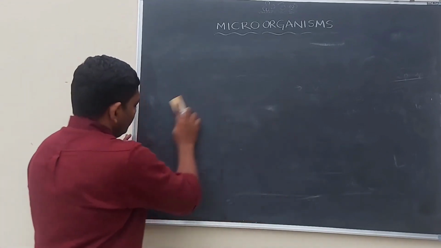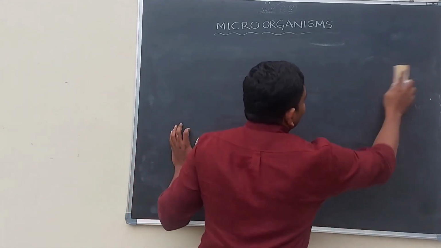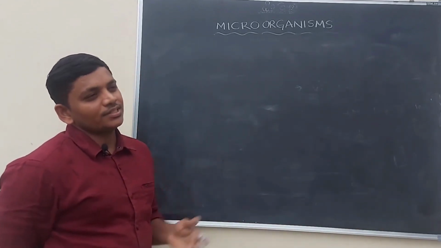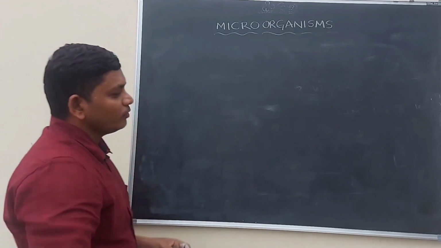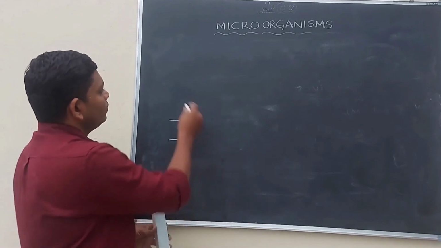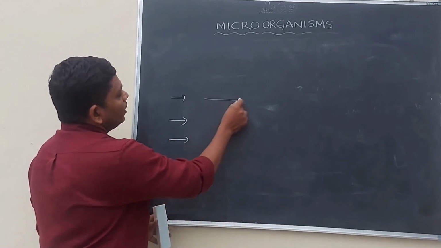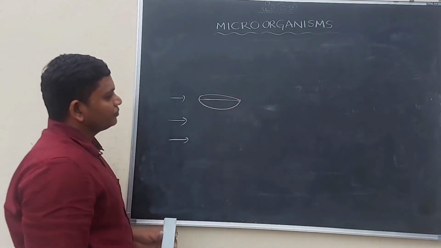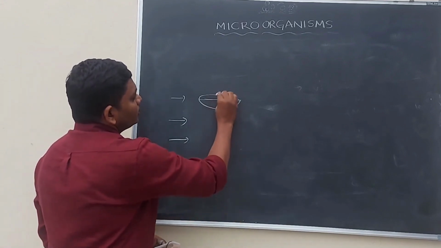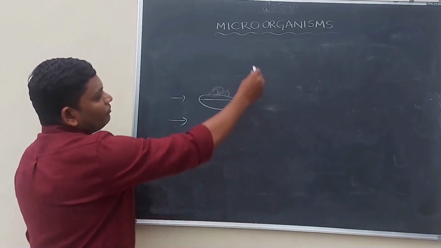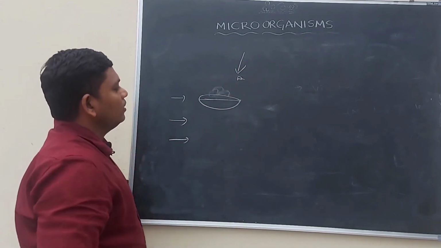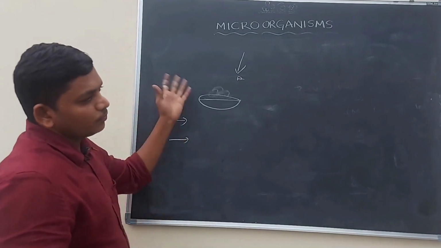And you know, the most difficult situation for household people, for example our mothers, is the problem with microorganisms in the preservation or storing of food materials. For example, if we keep the food material outside of the kitchen room or cupboard, then the food may spoil within minutes, because everywhere in the world, in the air, in the water, in the food and on the surface of human bodies, there are microorganisms.